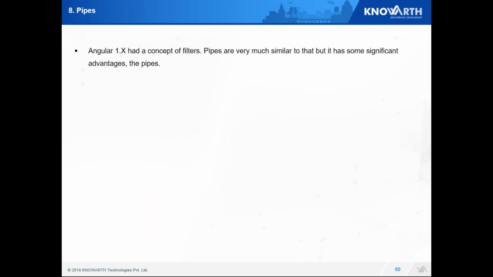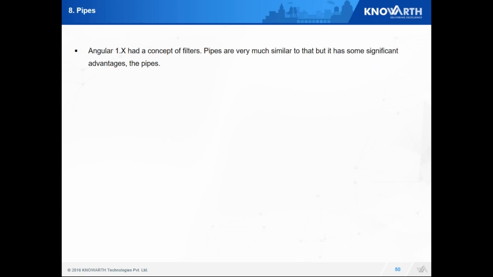Next, we'll look at pipes. Pipes are nothing but what we saw as filters in Angular 1. Angular 1 had the concept of filters.